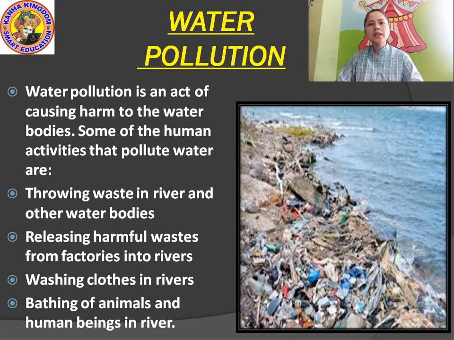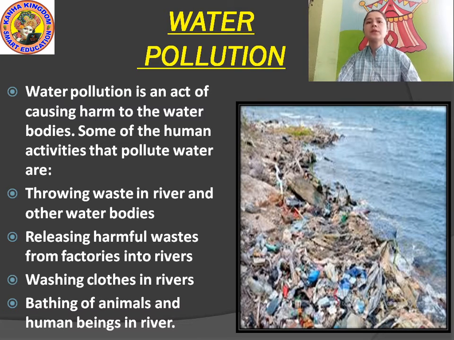Water pollution is an act of causing harm to the water bodies. Not only water bodies, not only water, but the aquatic animals which live in the water are also harmed by this pollution. It is mainly harmful to aquatic animals.